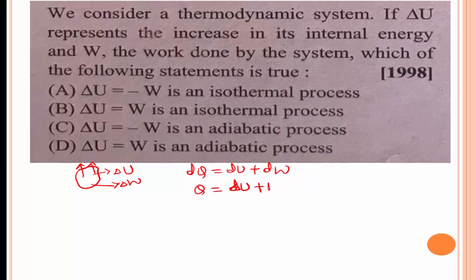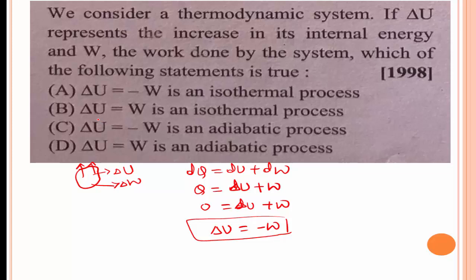If there is no supply of heat, then the Q value is 0. So 0 is equal to delta U plus W, or delta U is equal to minus W, for an adiabatic process.